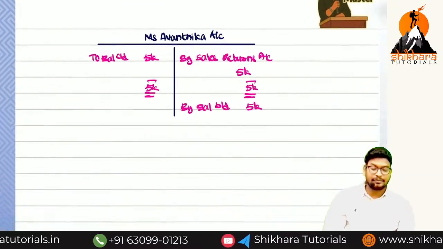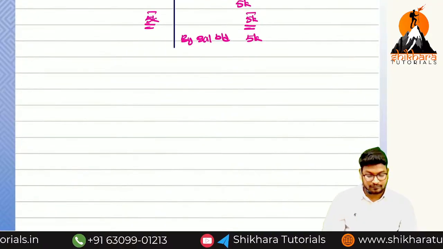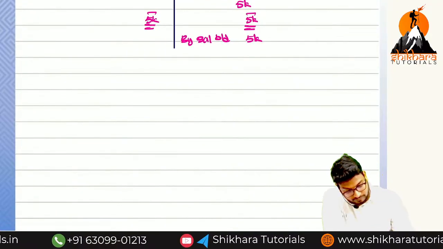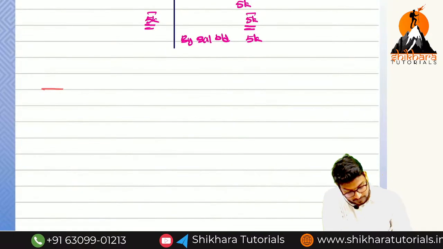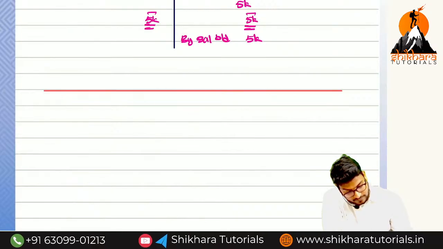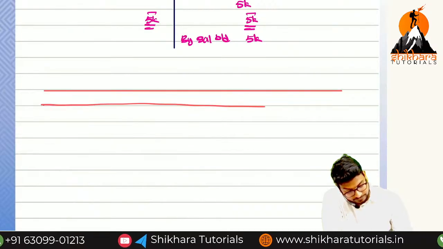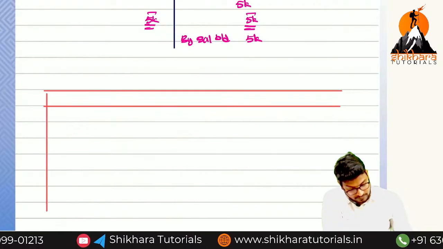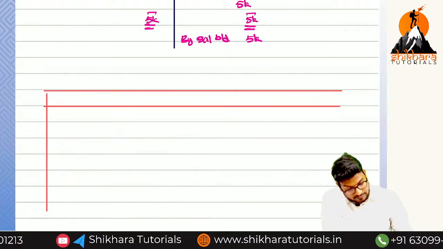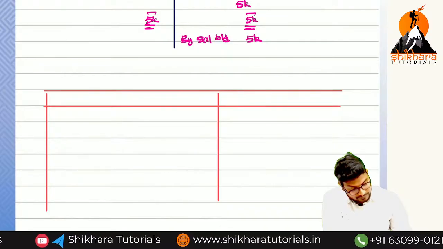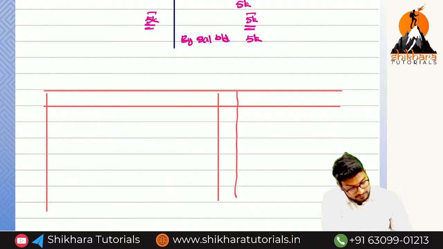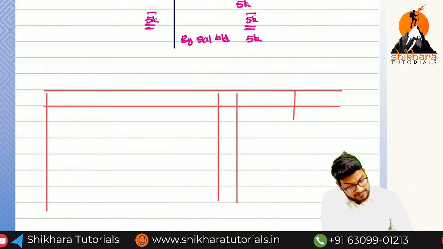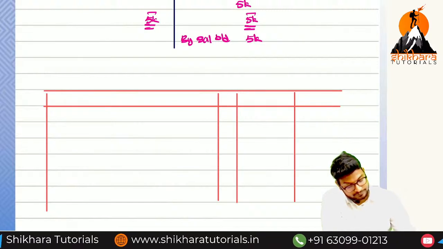So next we have to prepare what? Trial balance. So particulars, LF, debit amount and credit amount.